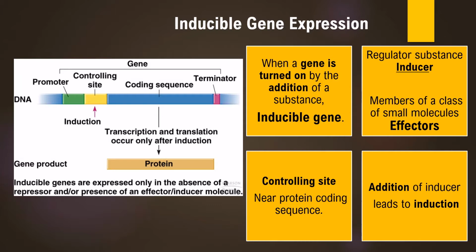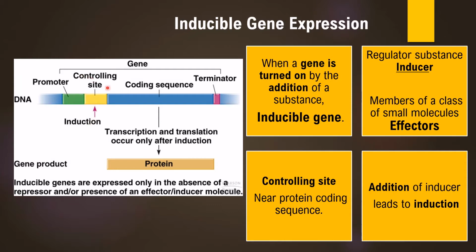Its presence is responsible for turning a particular gene on. That means a particular gene will undergo transcription in the presence of the inducer. Such genes are called inducible genes. Now the inducers controlling the expression of this inducible gene bind to the DNA of that bacterial cell at a particular position.